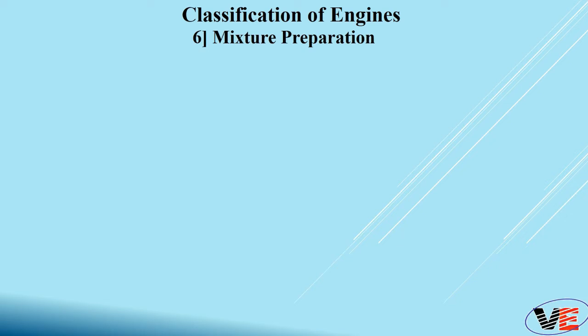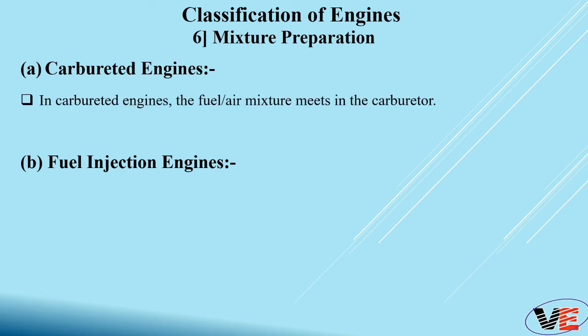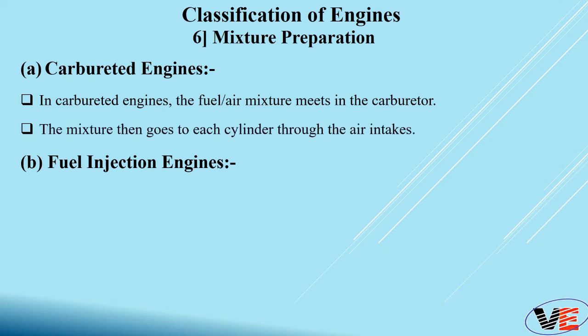Now let's see classification number 6, that is according to mixture preparation. That means how we are going to prepare the fuel air mixture will decide the type of engine. So basically there are 2 types. First is the carbureted engine and second is the fuel injection engine. So first we will see the carbureted engine. In a carbureted engine, the fuel air mixture meets in the carburetor. That means the air fuel mixture is prepared in the carburetor and then this mixture goes to the cylinder through the air intake. So the engine in which we use a carburetor device for air fuel mixture preparation is nothing but a carbureted engine.